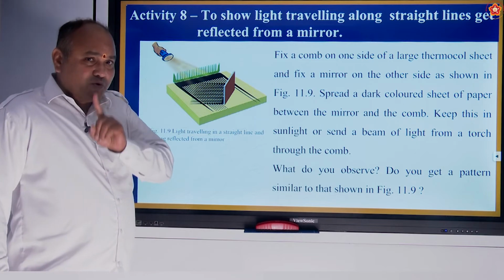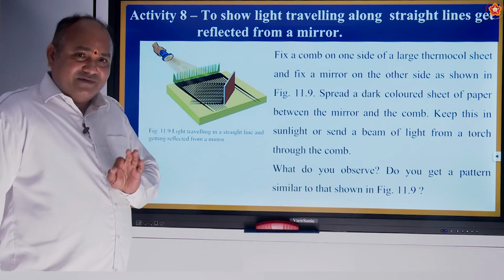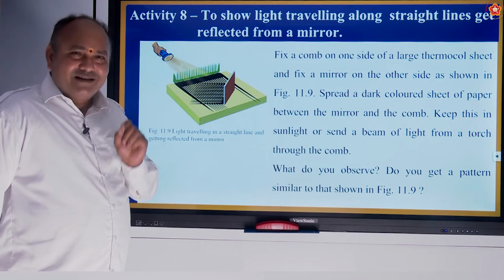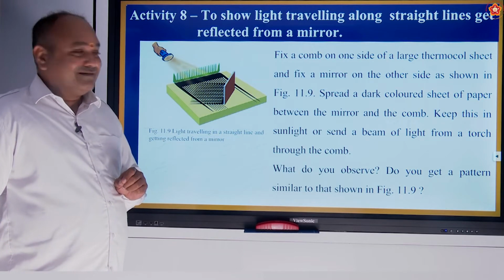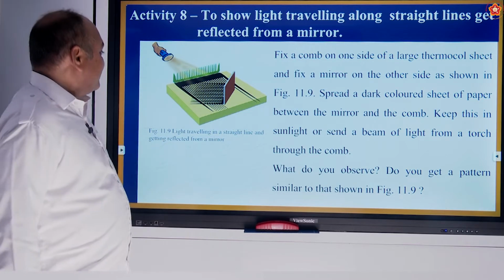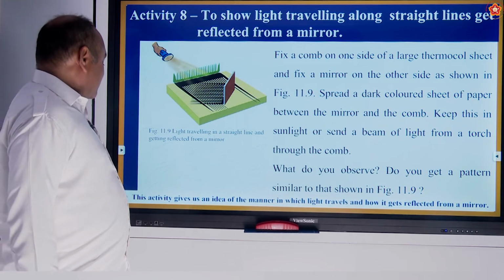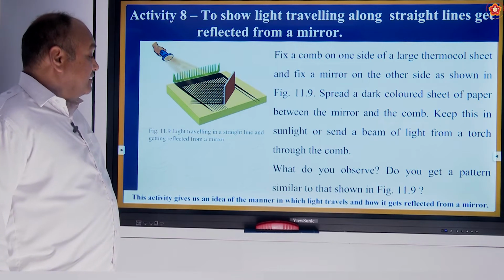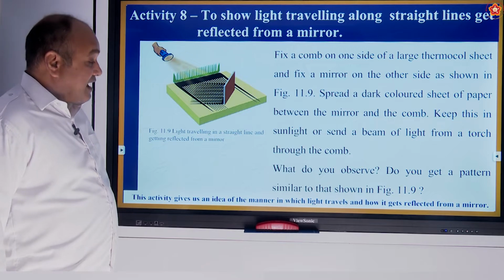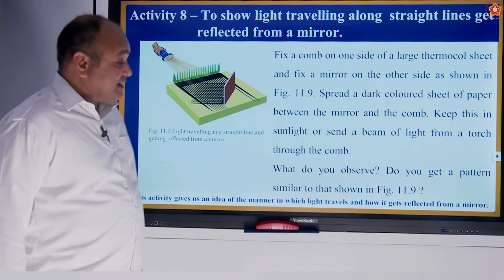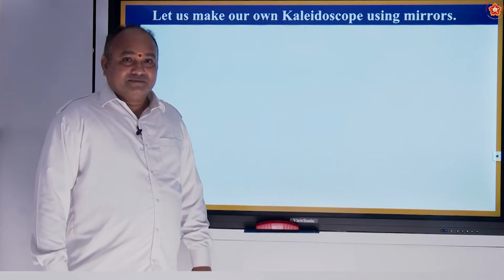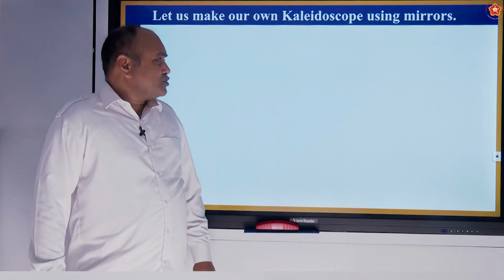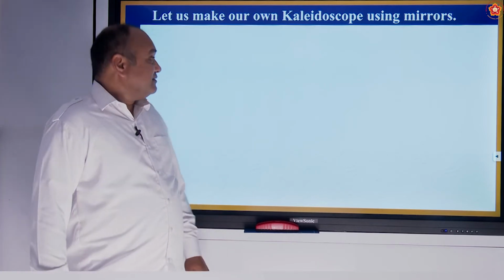So I wish you do this simple activity at home and show it to your little brothers and sisters. They feel very happy. So this activity gives us an idea of the manner in which light travels and how it gets reflected from a mirror. Children, let us make our own kaleidoscope using mirrors.